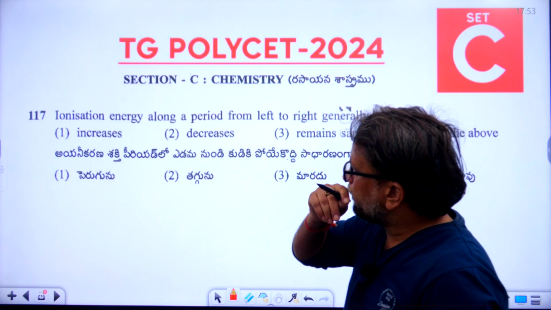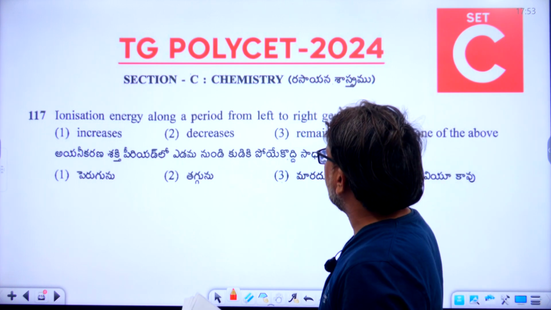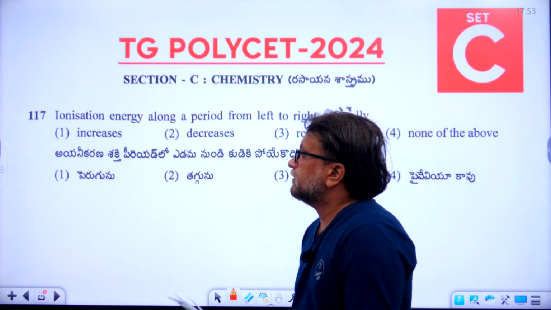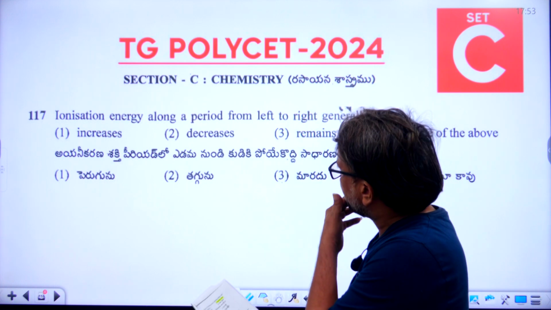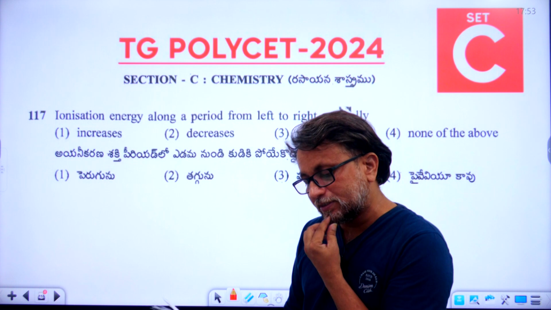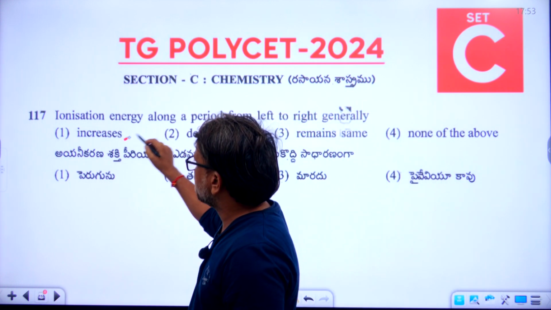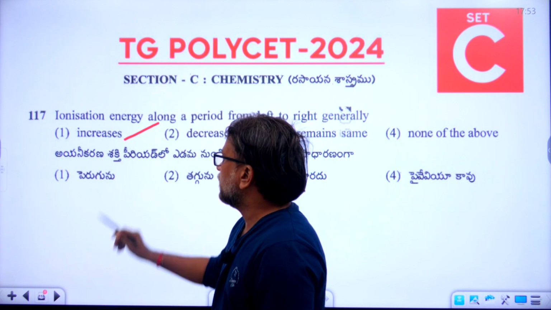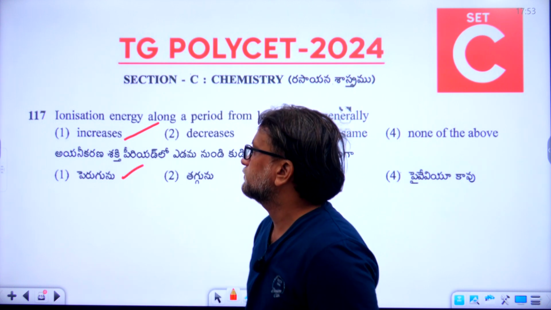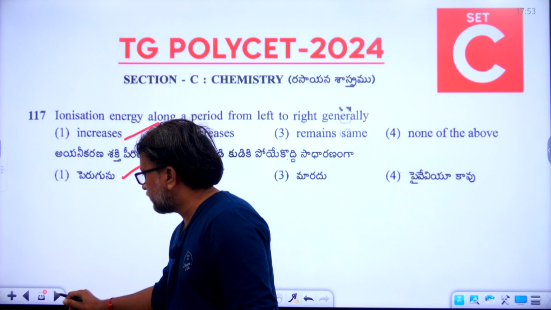Ionization energy along a period from left to right generally... What is the right answer, students? The 117th question. The right answer is increases. The first option is the right answer. Now let's go to the 118th question.